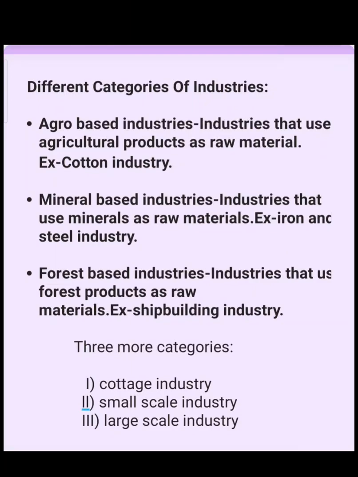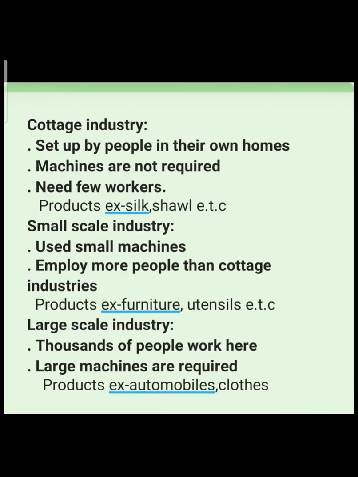Now इनके अलावा there are 3 more categories of industry. First one is your cottage industry, second is your small scale, and the last one is your large scale industry. Let's see them now. So cottage industry, it is an industry which is set up by people in their home. ऐसे छोटे से इंडस्ट्रीज़ होते हैं ये जो लोग खुद अपने घर में स्टार्ट करते हैं, ठीक है. मशीन्स are not required and they need only few workers, like 2-3 workers.